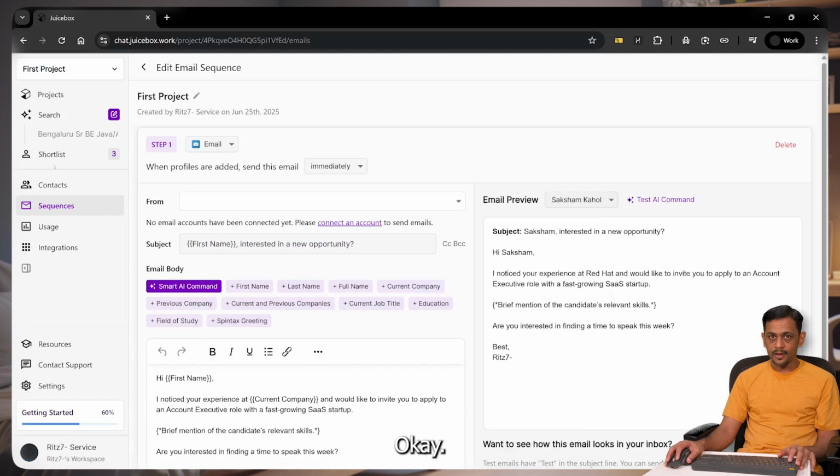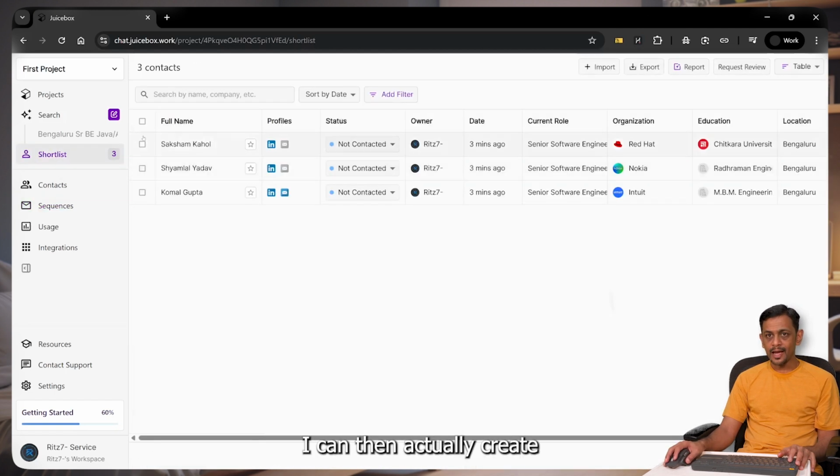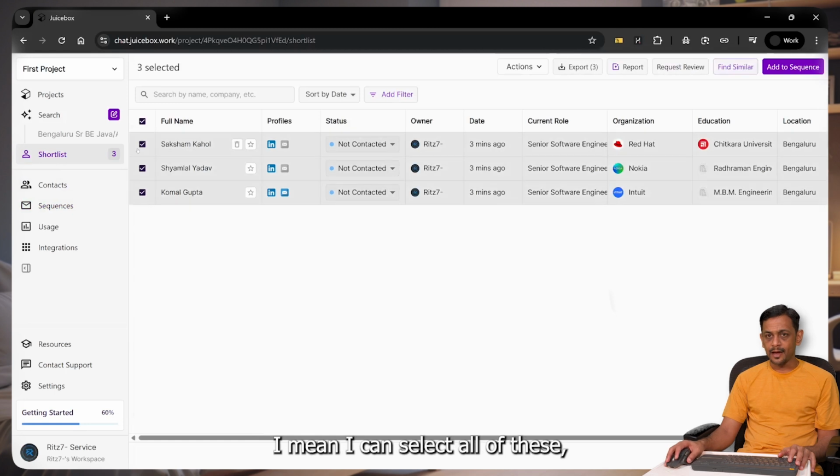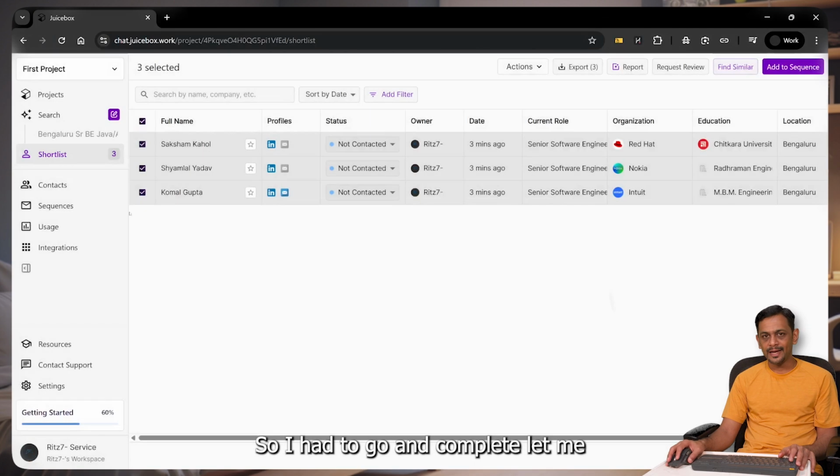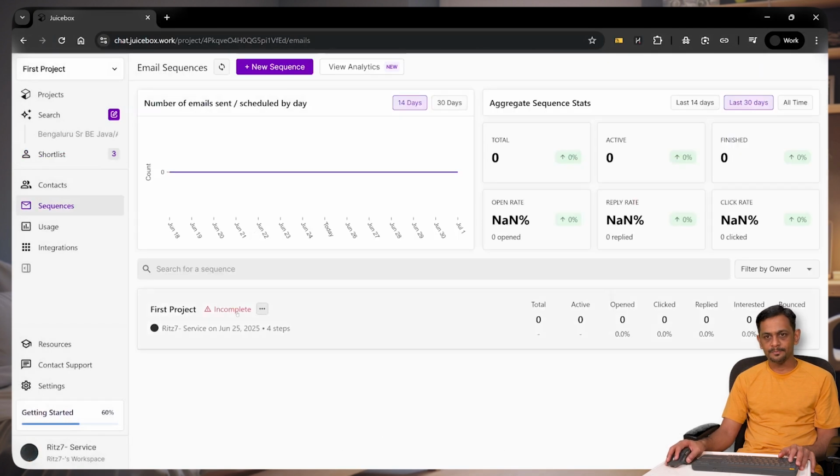Okay, so if I go to shortlist, I can then actually select all of these 3 shortlisted accounts and then add to sequence, right? We had just one sequence, which basically I didn't complete. Okay, so I had to go and complete. Let me come back here.